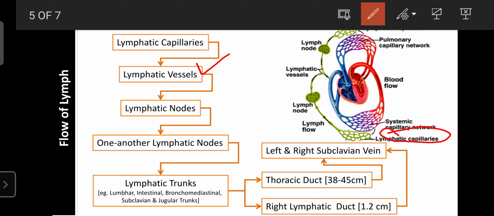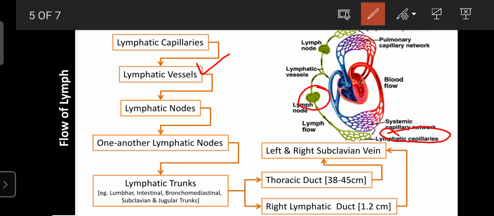Lymphatic vessels are larger in size compared to the lymphatic capillaries, and all lymphatic vessels drain their fluid into the lymph node. Lymph nodes are the junctions of two or more lymphatic vessels.